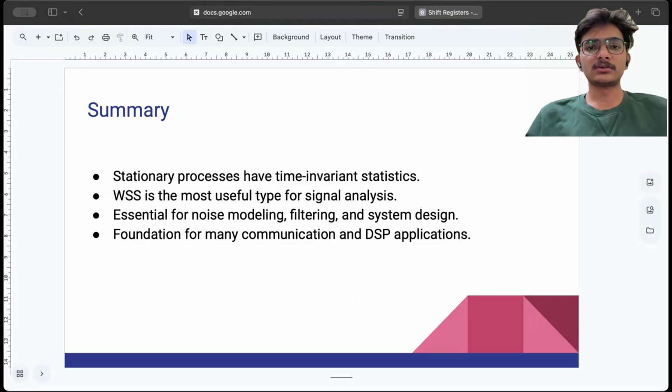As we go deeper into our education, we will find very useful applications of these stationary processes in communications and DSP applications. So I will conclude the session now.